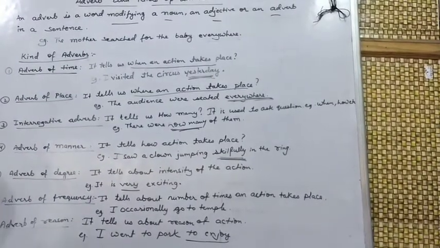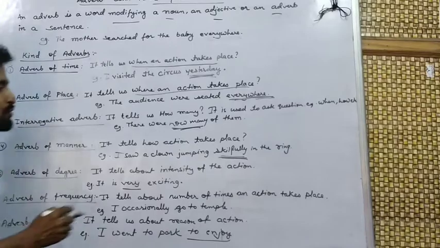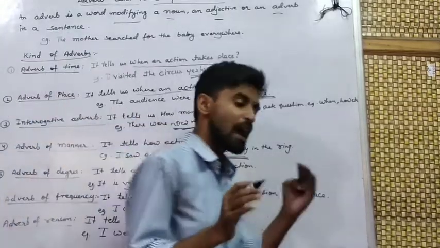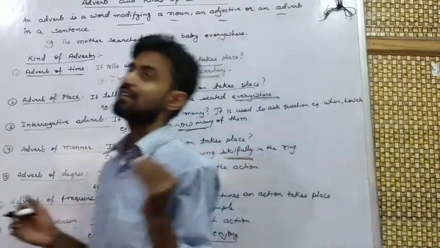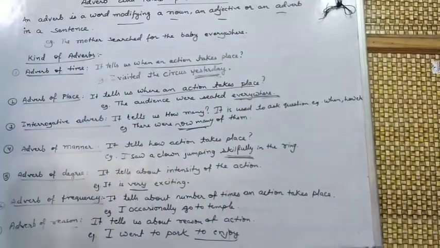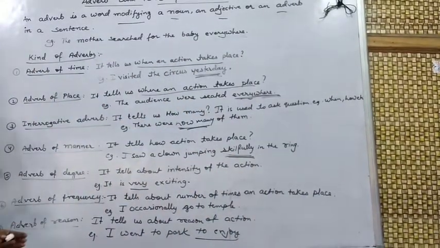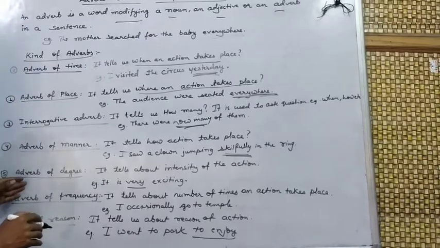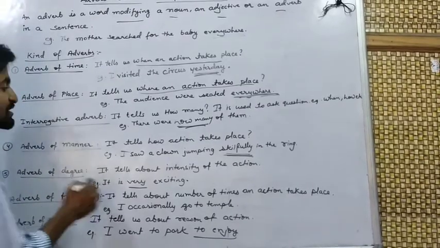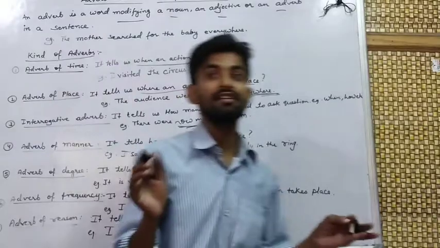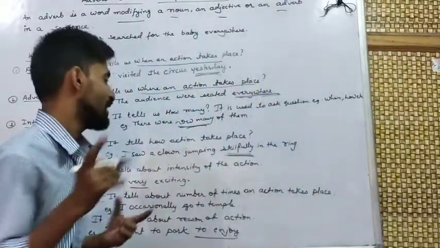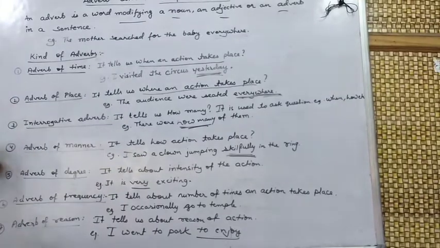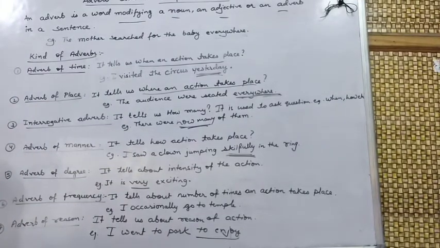Next is adverb of degree. It tells about the intensity of an action. Just like here I have taken an example. It is very exciting. Very is an adverb of degree.